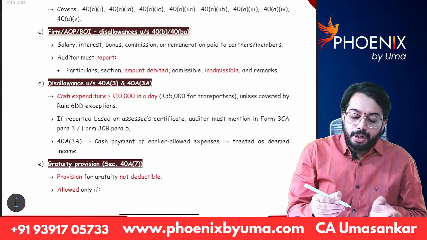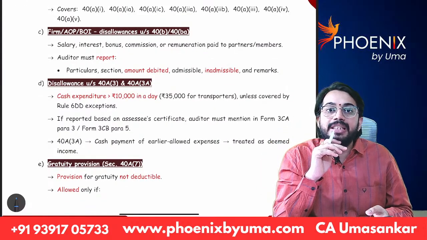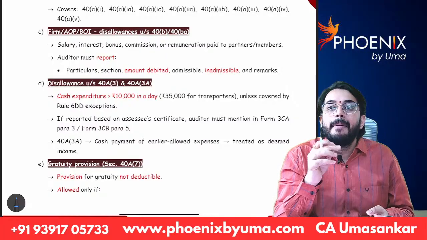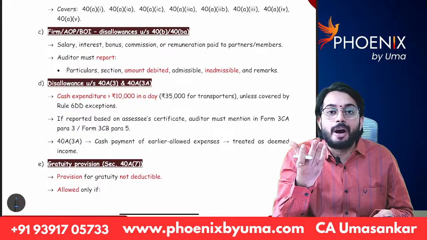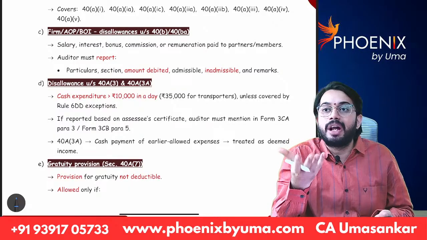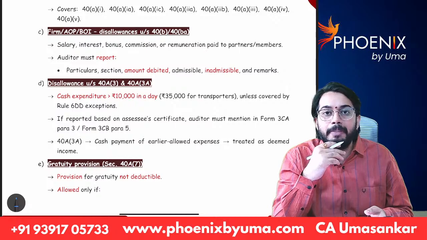Next, in case of a partnership firm, the maximum interest allowed is 12% simple interest. Maximum remuneration allowed is remuneration as per book profits. Actual remuneration to working partners or remuneration as per book profits, whichever is lower, will be allowed.